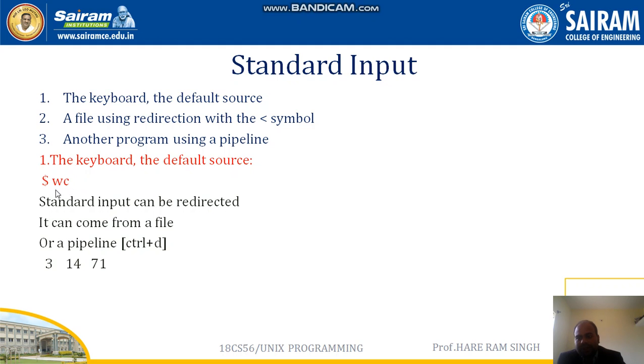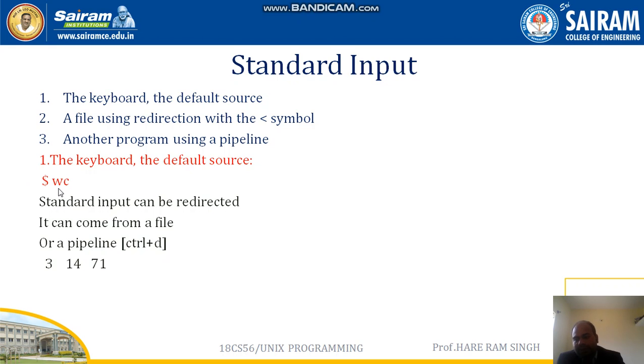For example, the keyboard is the default source for wc. Standard input can be redirected. It can come from a file or a pipeline.